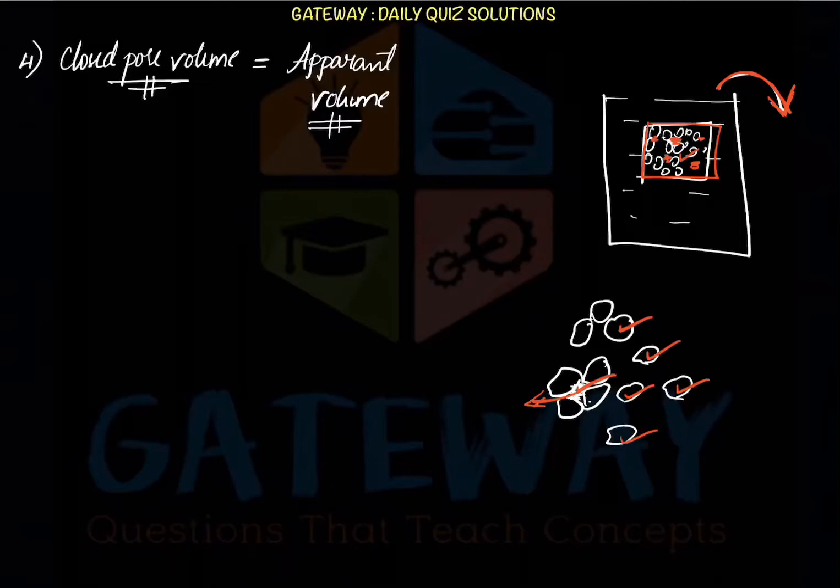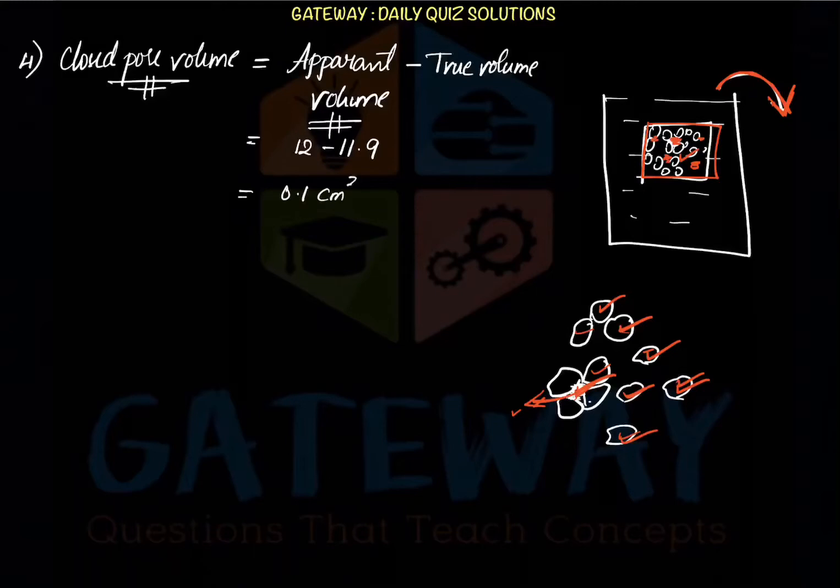This apparent volume includes the volume of the solid particles and also the volume of the closed pores. The true volume is nothing but the volume of all the solid particles together. So if we subtract the true volume from the apparent volume, we will be left with the volume of the closed pores. So here the apparent volume minus the true volume gives our volume of the closed pores. The apparent volume we calculated is 12 minus the true volume we calculated, that is 11.9, and here comes our 0.1 centimeter cube, the volume of the closed pores.